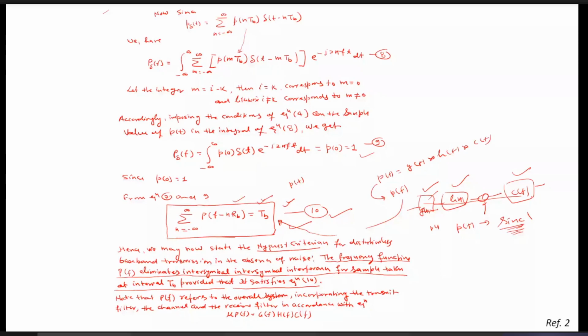We will see what that function is and the nature of that channel, so that we can say the Nyquist criterion is fulfilled and the transmission is distortion-less. So in the next class we will be studying the actual nature of the PT.